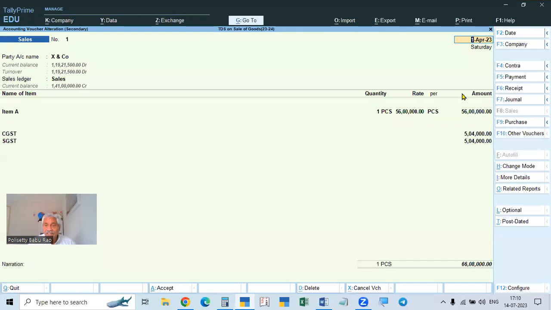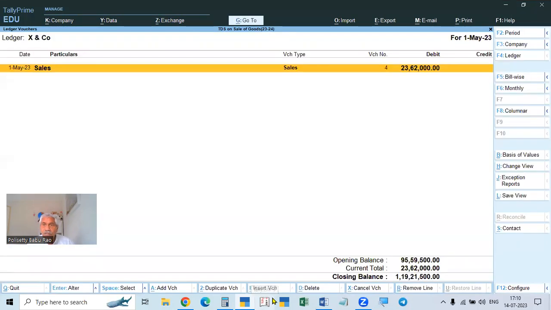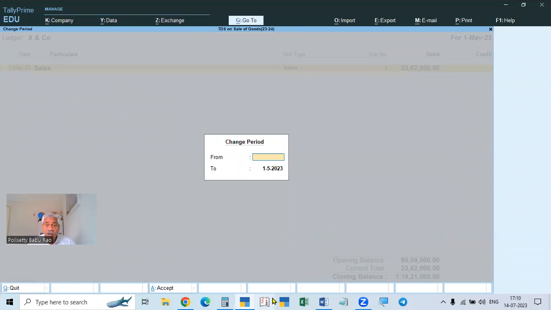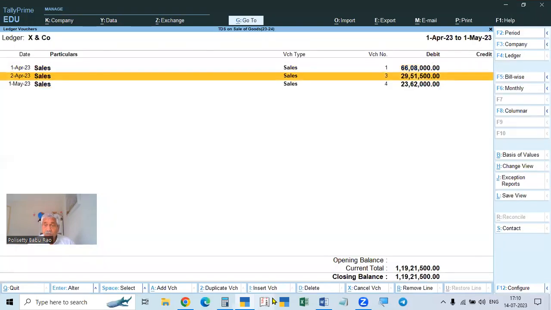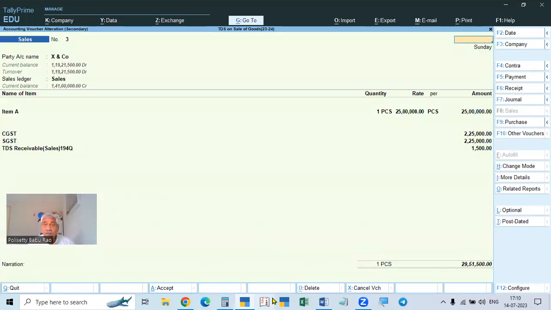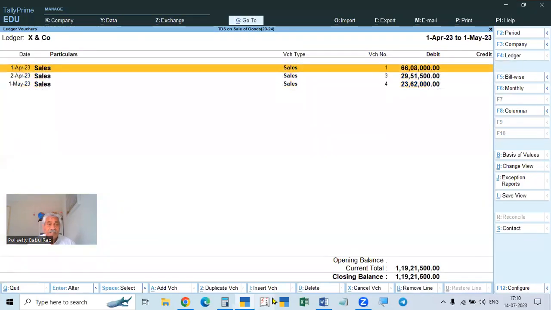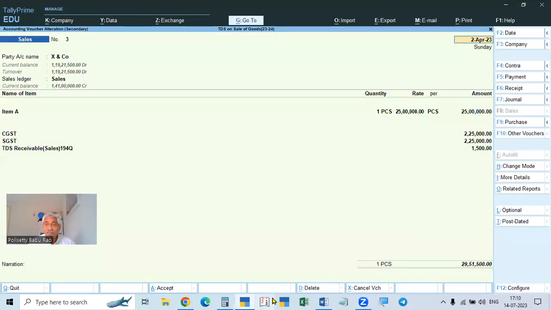In the first sale, there is no... what is this? Some mistake we have made. The second one is not there. This is 1st April. This is the first one.